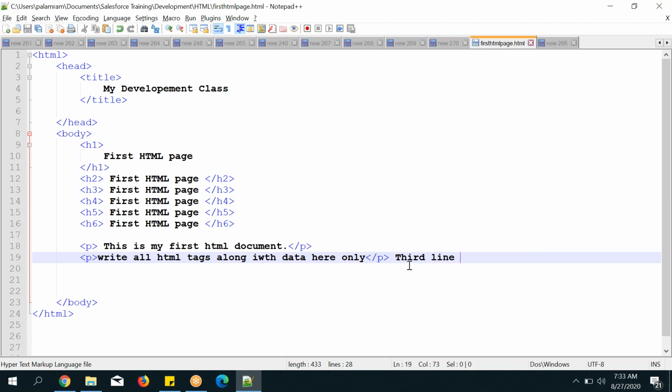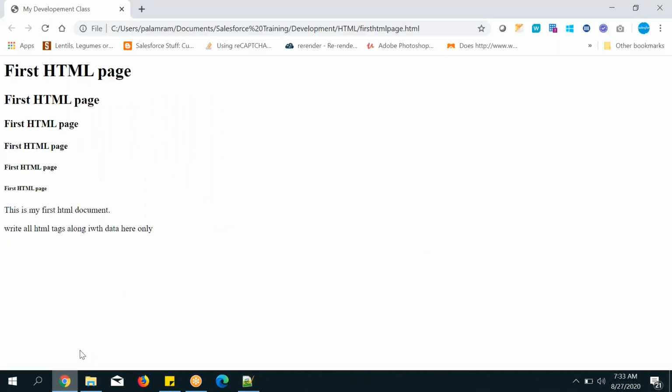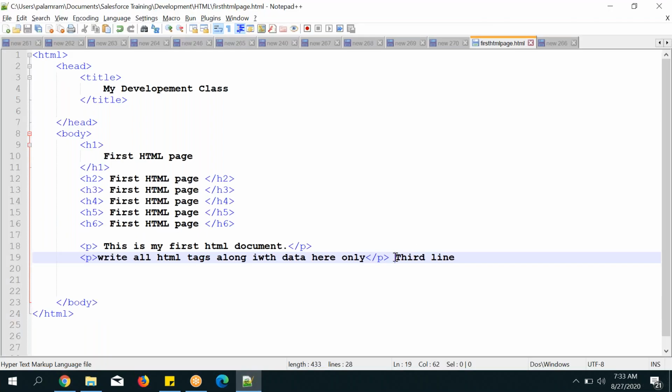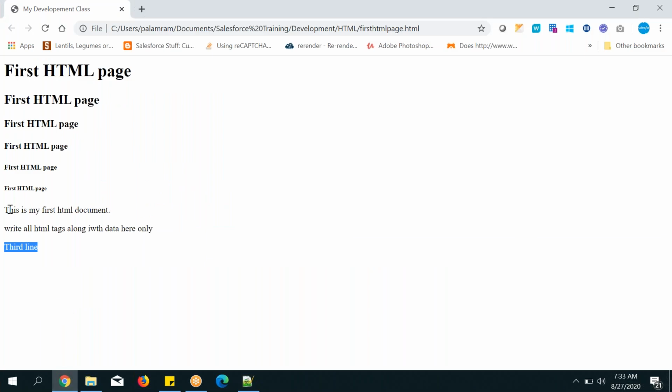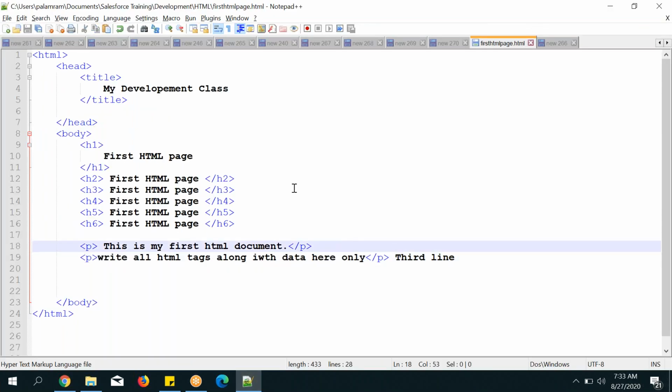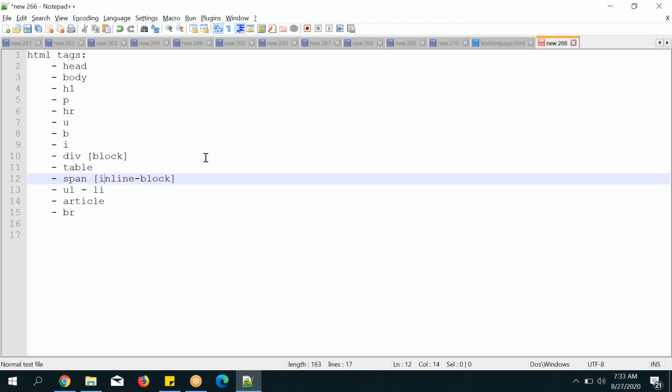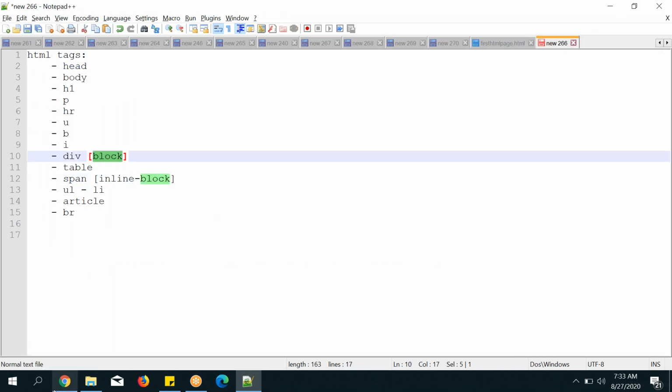So what will happen? You can see here, either you can write or whatever it may be, just go there and refresh it. The 3rd line will be displayed in the 3rd line only. So what is the use of the paragraph tag? One benefit is that it will display in a separate section kind of thing, like a block. What is the name of this one, guys? Remember, block. The paragraph tag is a block. Remember, block means some part.